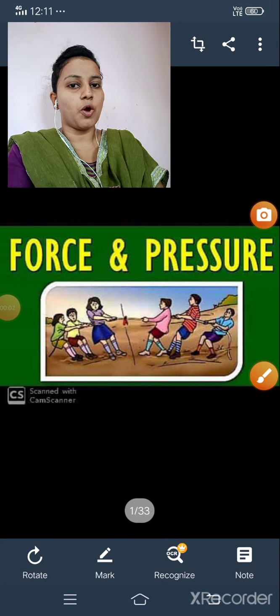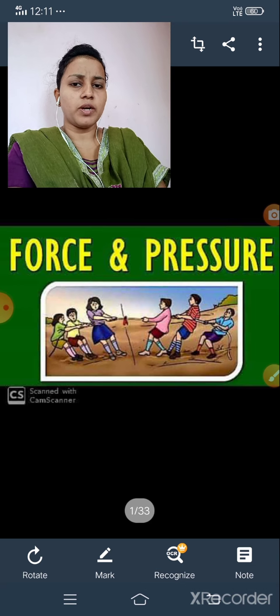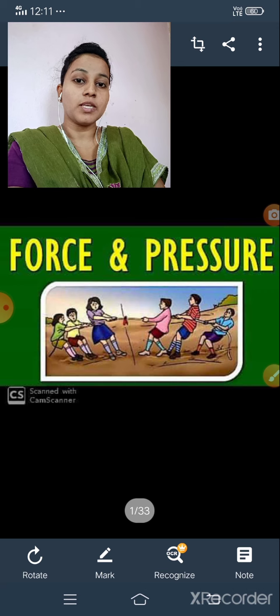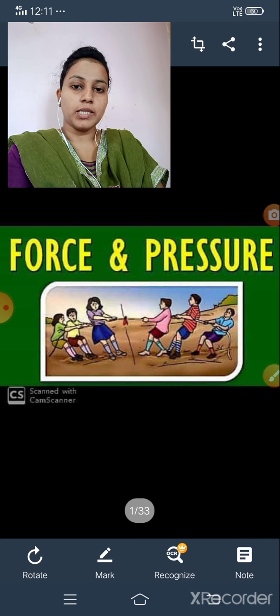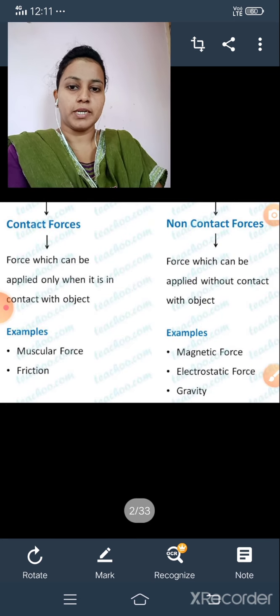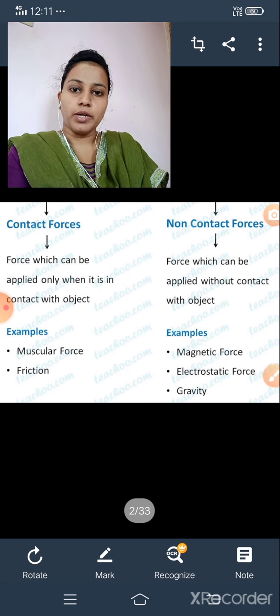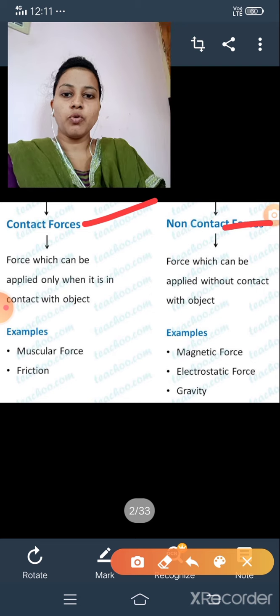In the last class we have already learnt about the chapter force and pressure. In that chapter we already learned the definition of forces, effects of forces, characteristics of forces and importance of force in day-to-day life. Now we have studied about types of forces. What are the types of forces? Let us see. There are two types of forces, that is contact force and non-contact forces. How many types? Two types, that is contact force and non-contact force.